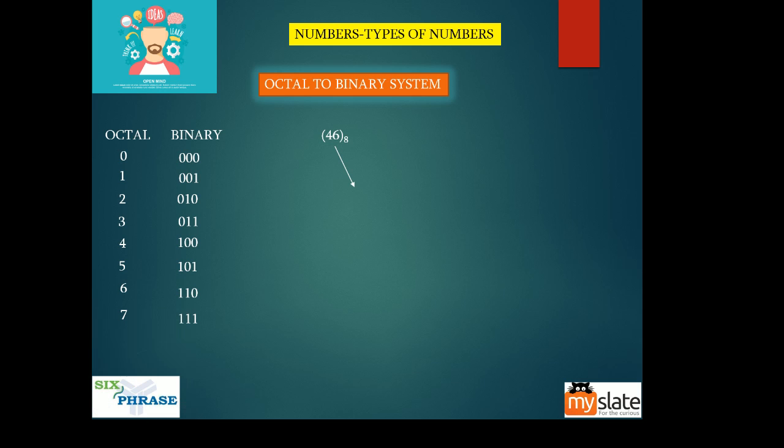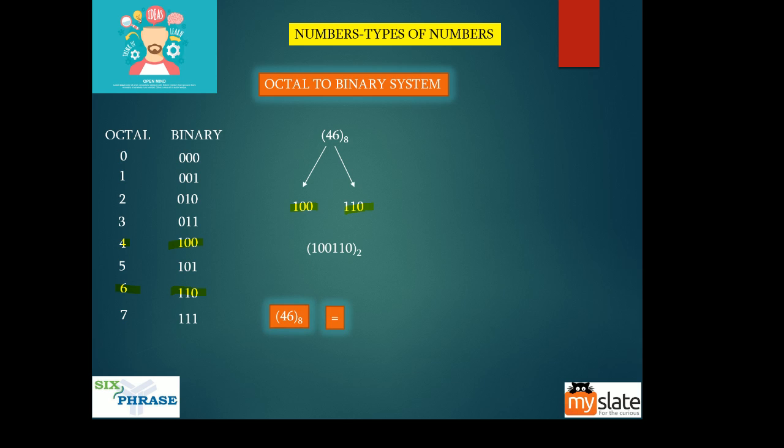For 6 we have 110. For 4 it is 100. So for 4 I have written 100. Then just merge them both. 100, 110, you will get the answer.